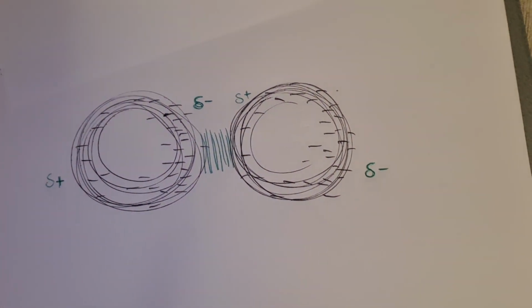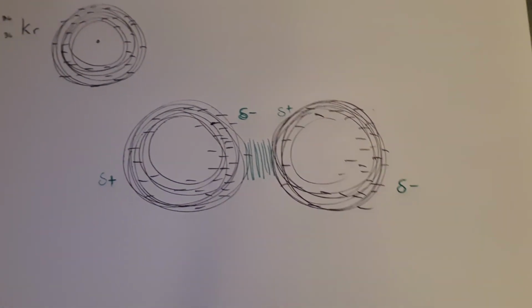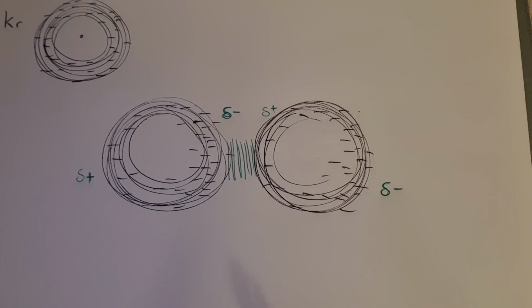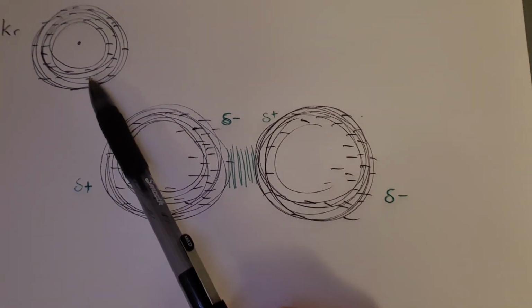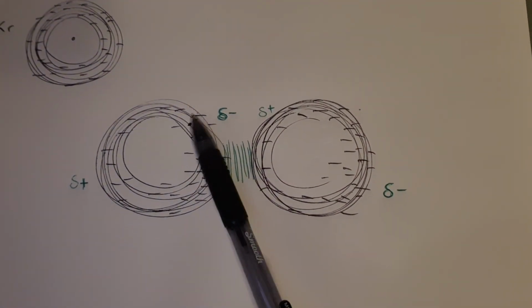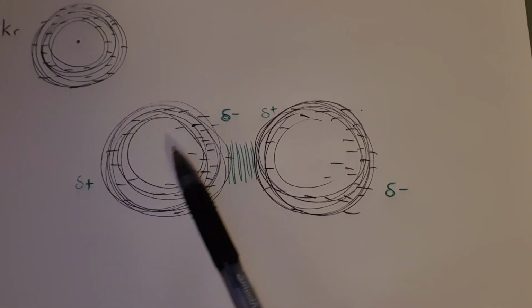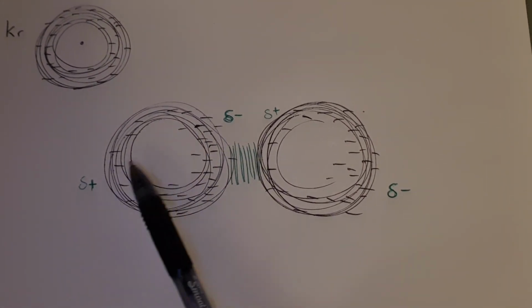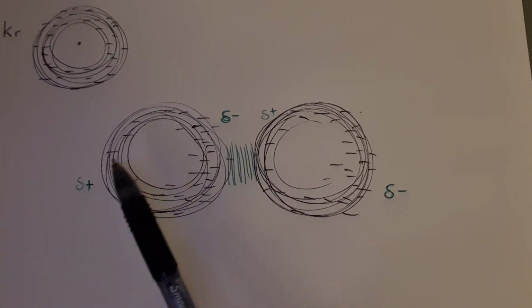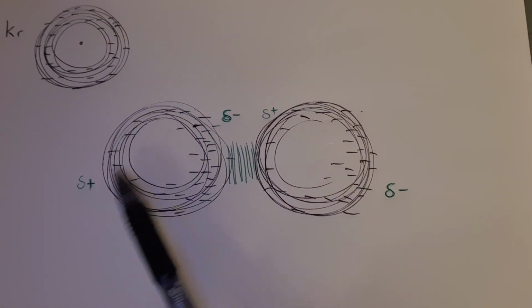Krypton's got 36 electrons in it. So if you imagine these 36 electrons, I've drawn them evenly distributed here. For a moment in time, you might get a whole pile at one end, way more than at the other end. So you've got really quite a significant uneven distribution in charge. You've got really quite a significant dipole in this atom.